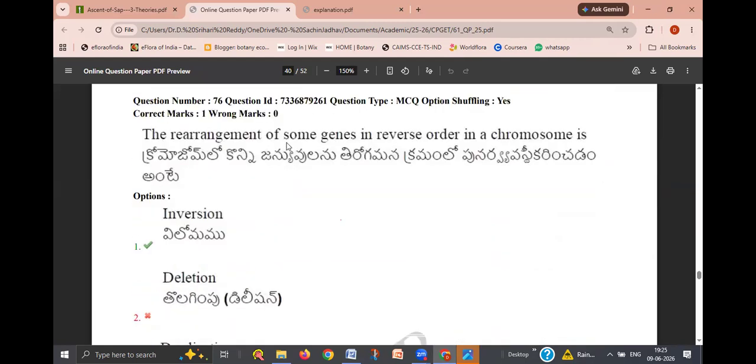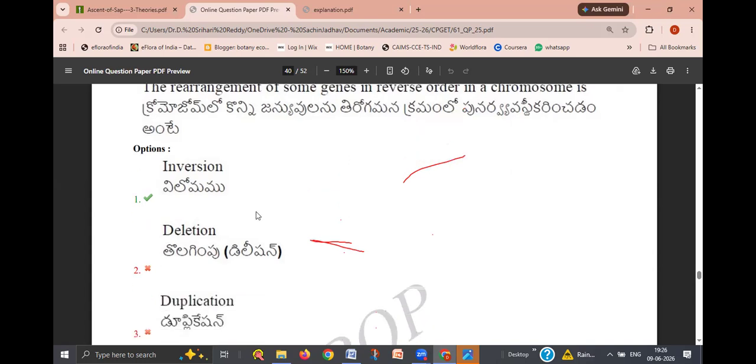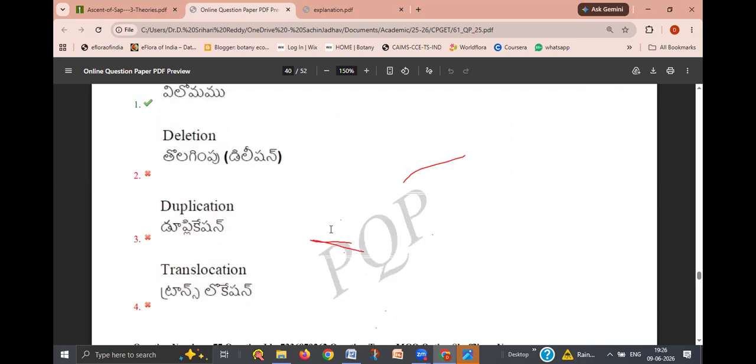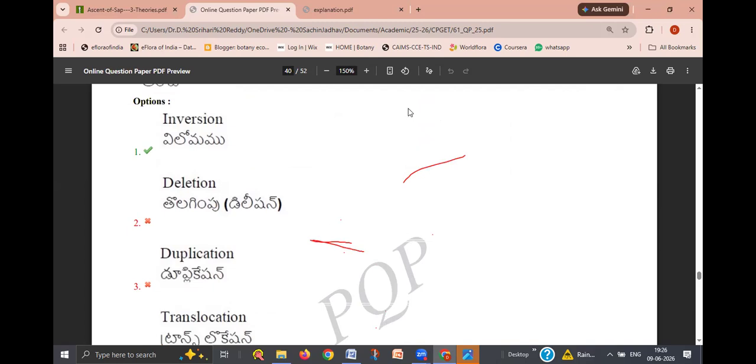The rearrangement of some genes in reverse order in a chromosome is. Okay. So there are different kinds of the mutations, I told you. Inversions, deletions, duplications, and translocation. So these are different kinds of the mutations here.